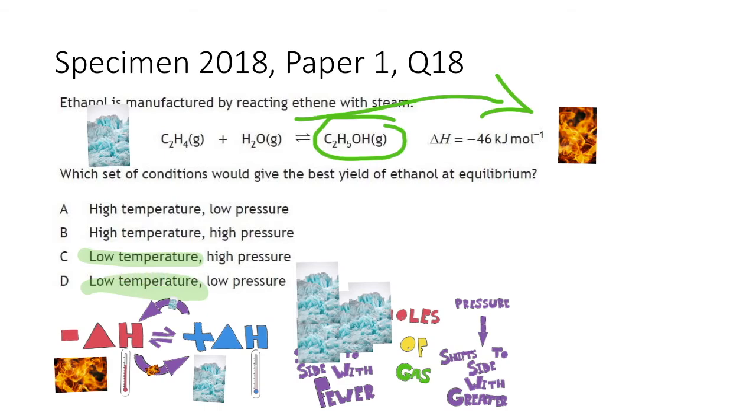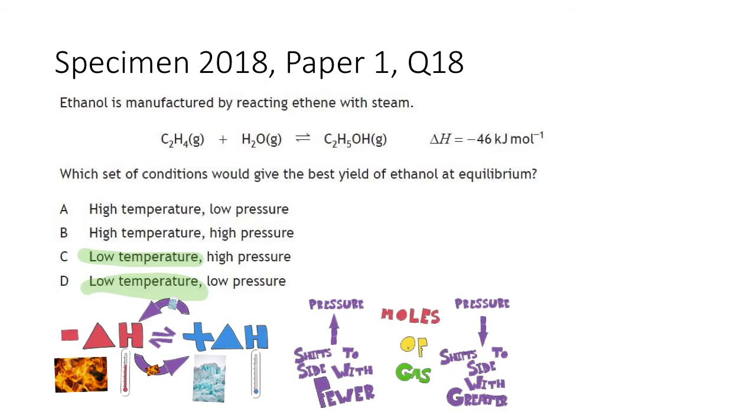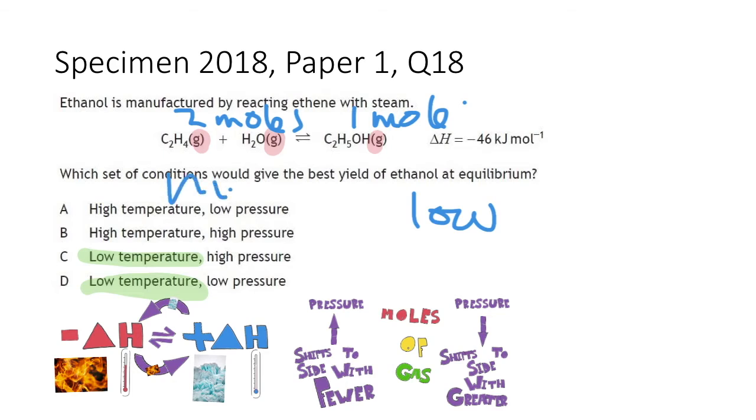Now let's look at the pressure. The effect of pressure is all about moles of gas, so let's look at the moles of gas we have. At the reactant side, we've got 2 moles of gas, and at the product side, we've got 1 mole of gas. That tells me I've got low pressure at the product side and high pressure at the reactant side.